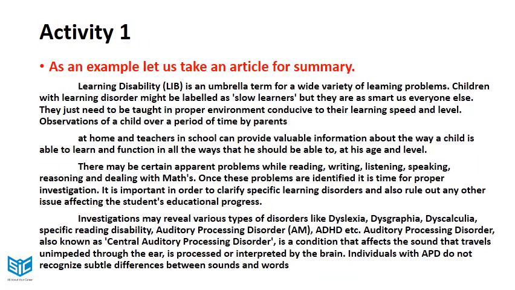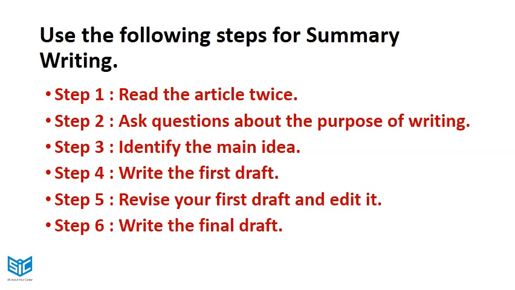Activity 1. Here is an example. Let us take an article for summary. Here we have one paragraph about learning disability. Now use the following steps for writing a summary for the above paragraph. Step 1.